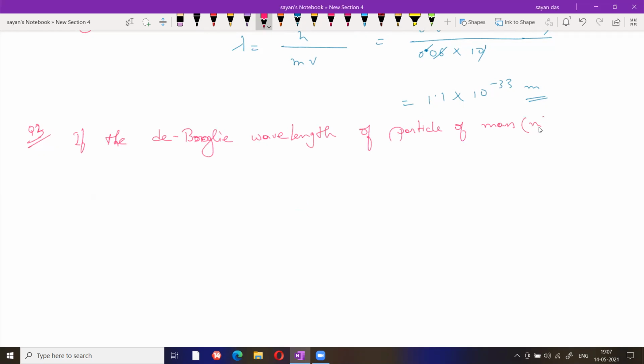That means any microscopic particle is given which has mass m, and the de Broglie wavelength of that particle is 100 times its velocity.